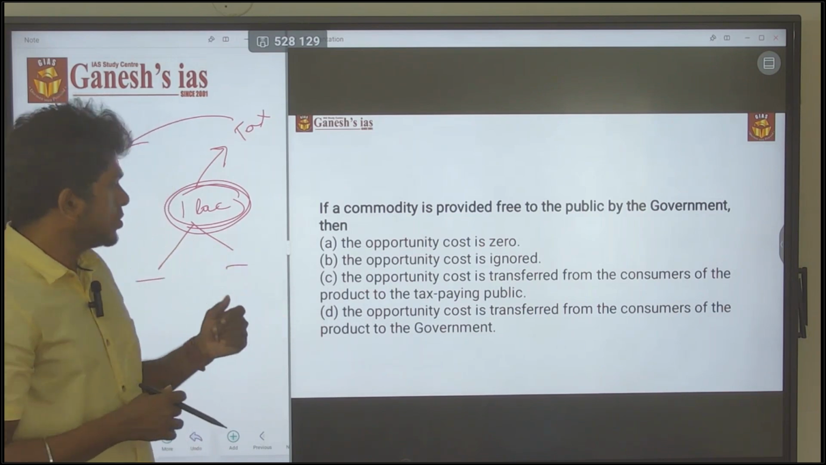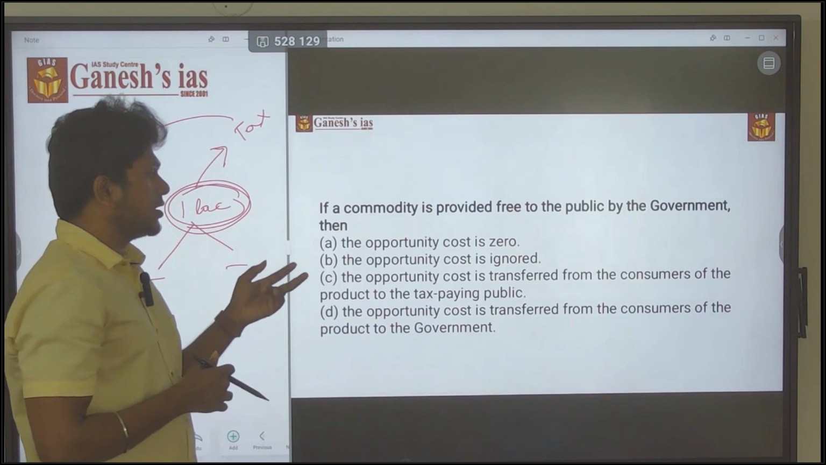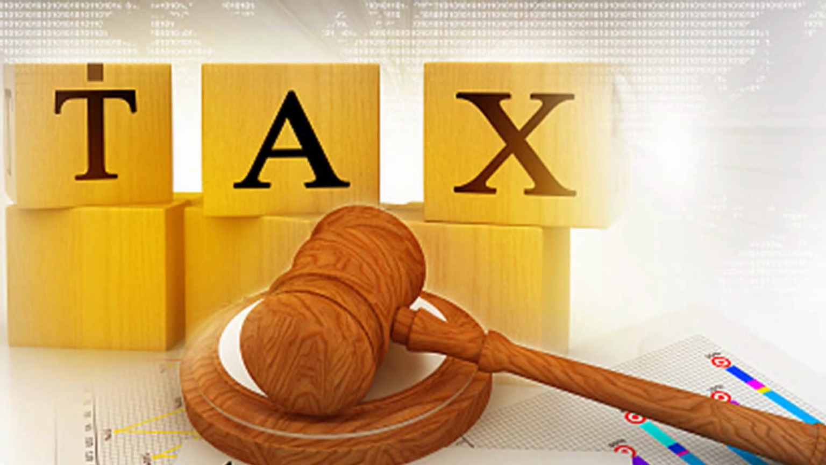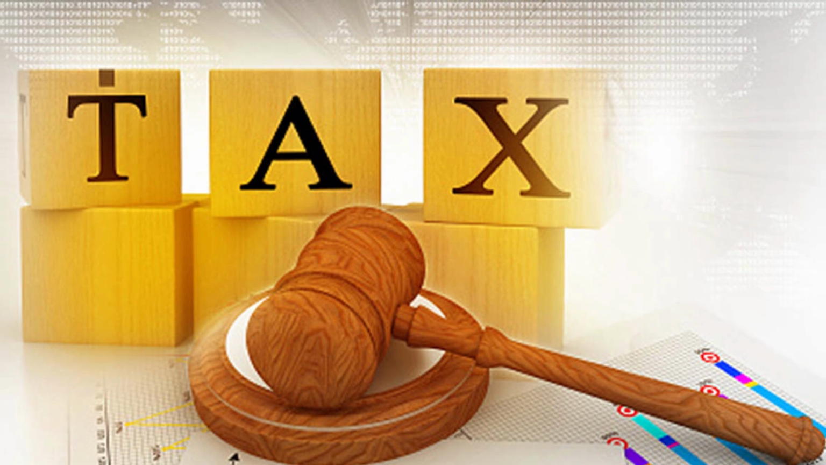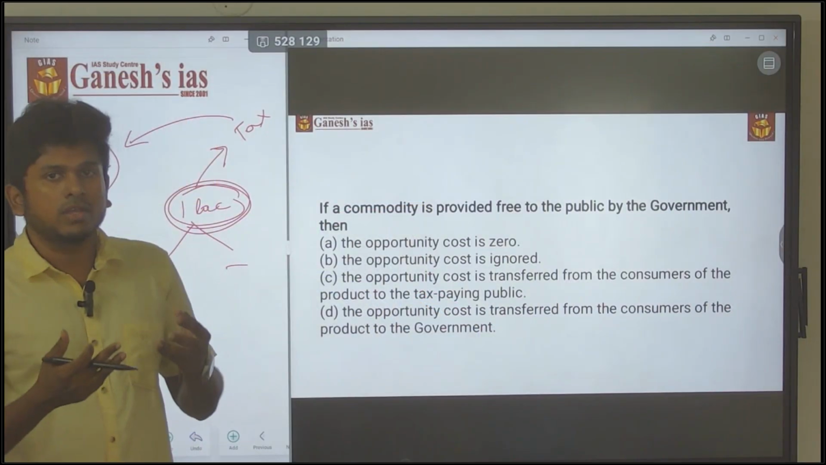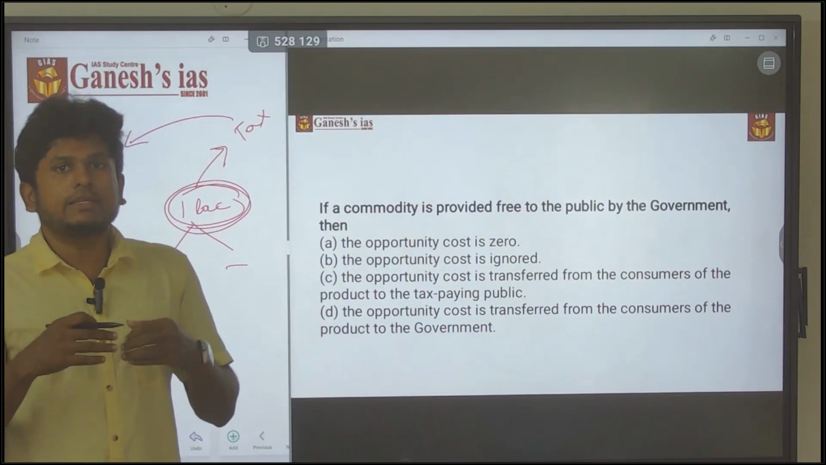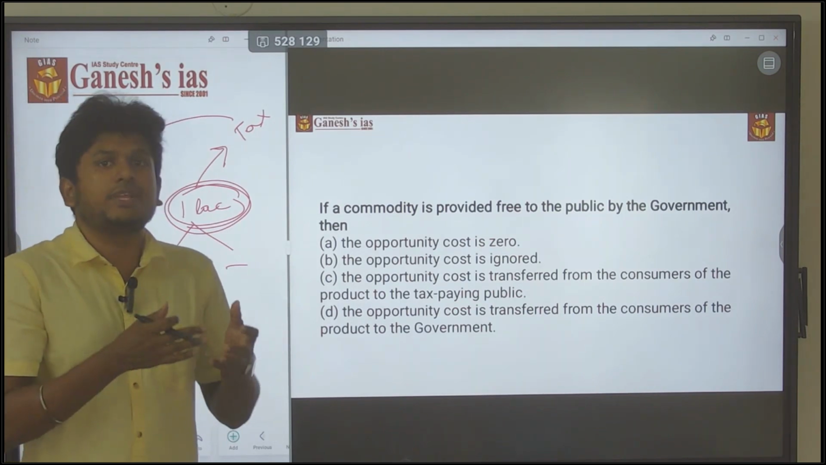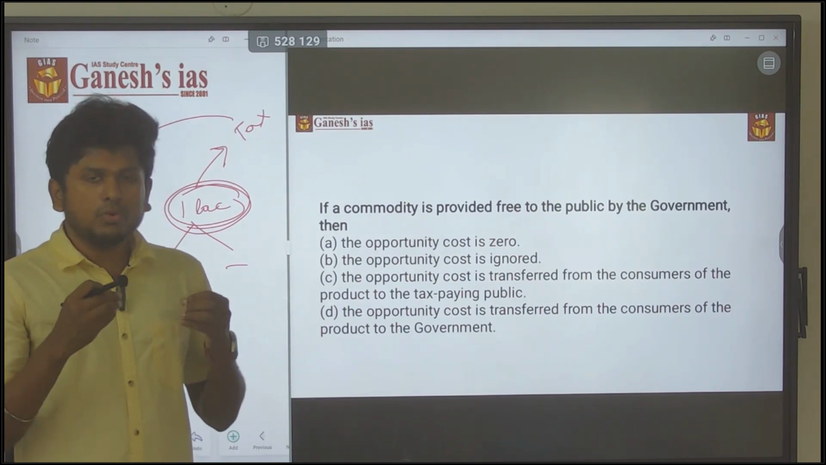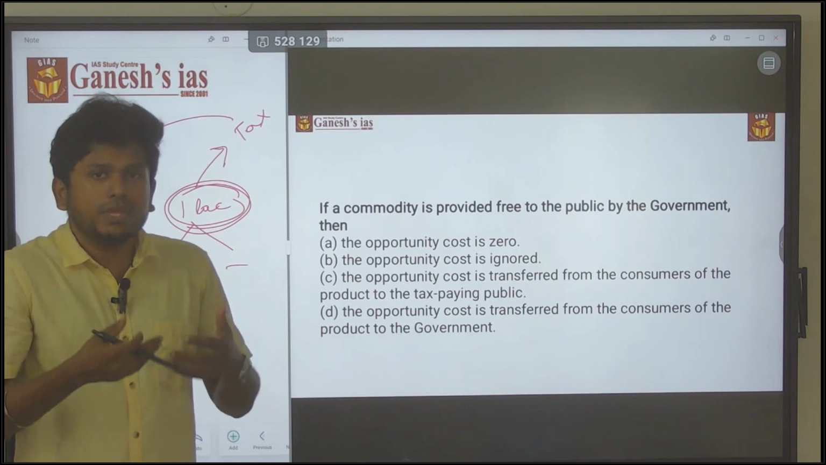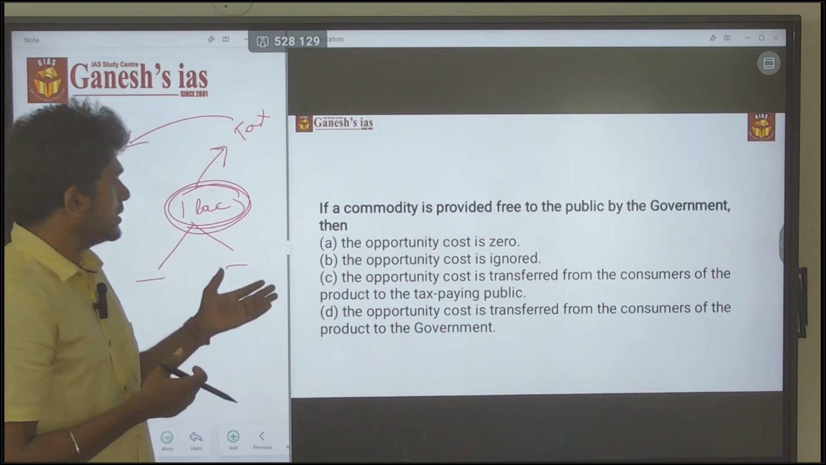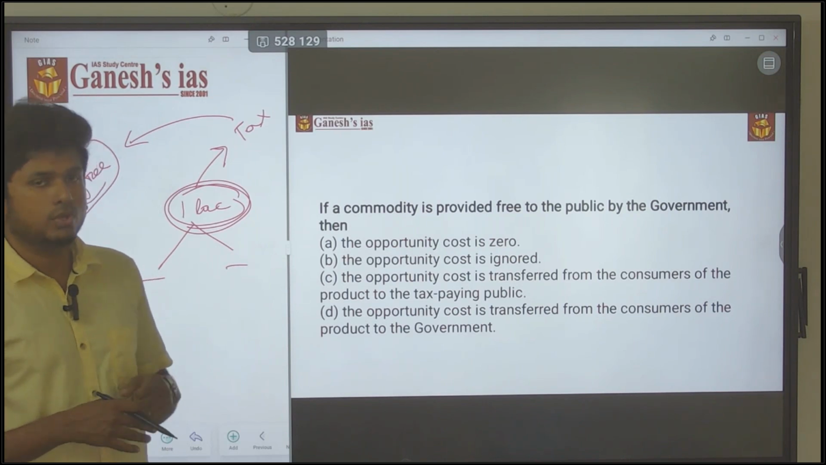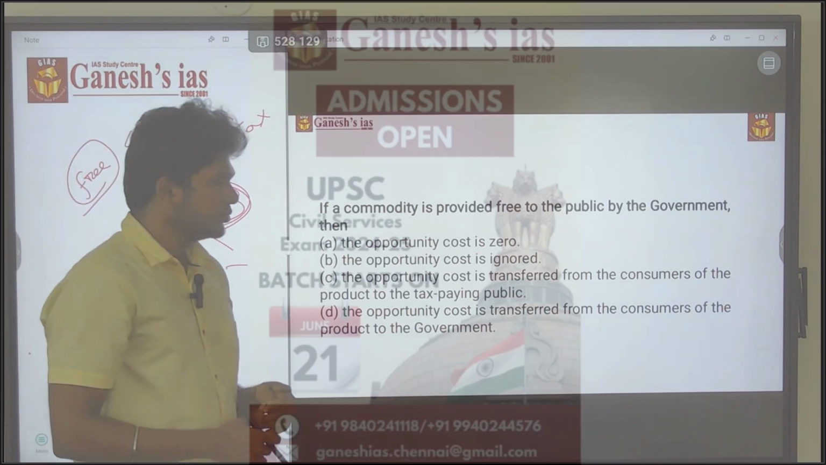So here the answer is that the opportunity cost is transferred from the consumer of the product to the tax-paying public. I am going to pay taxes, but the tax money is routed to the public as a free product. So now the opportunity cost is borne by me. That is what statement 3 is speaking about. So the answer is C. Thank you.